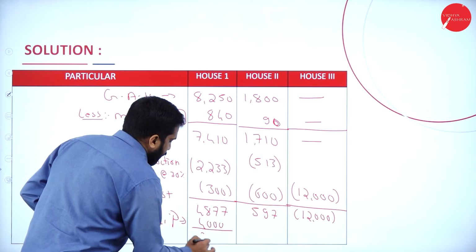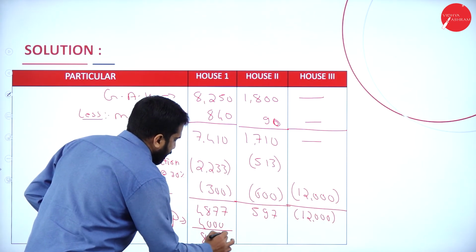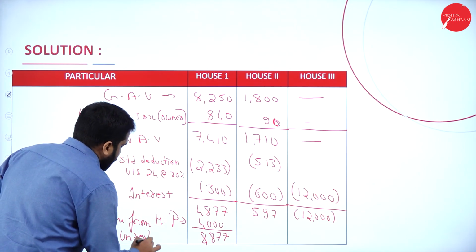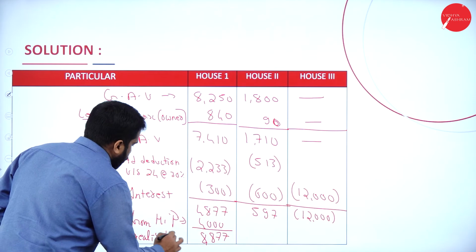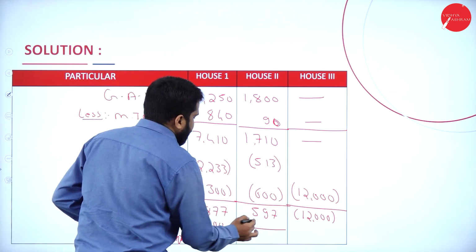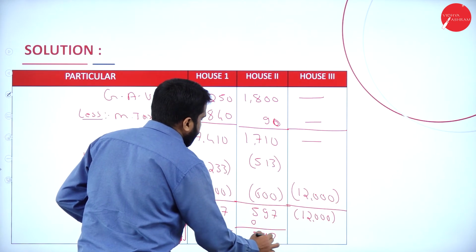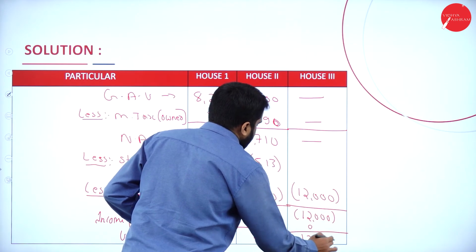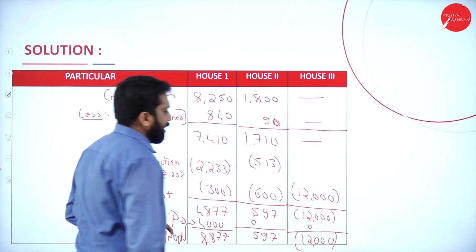Your answer is 8,877. This is unrealized rent. For house 2, it is 0, so it will be 597. And for house 3 also there is no unrealized rent, so it is minus 12,000.